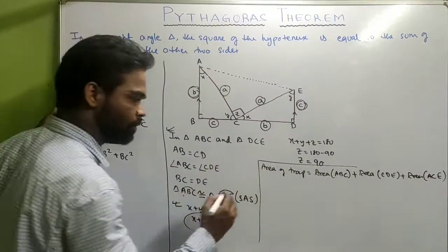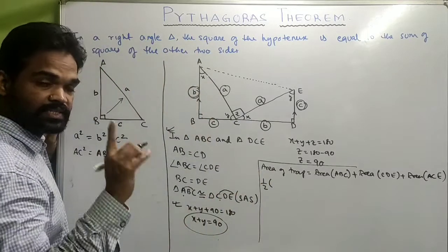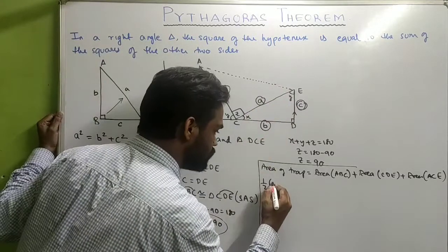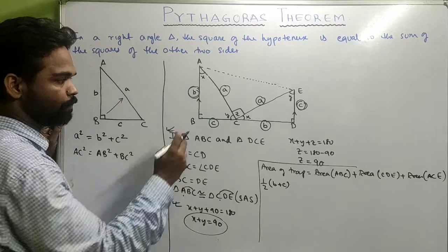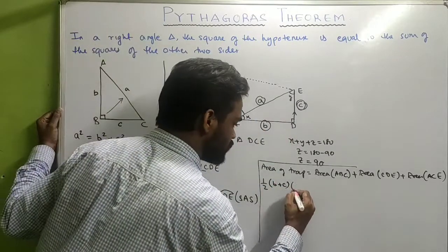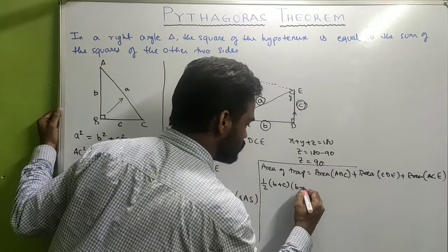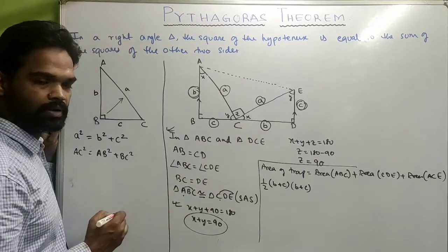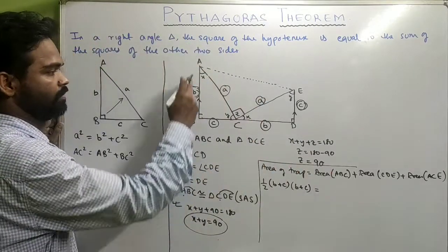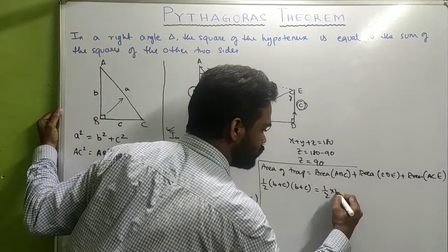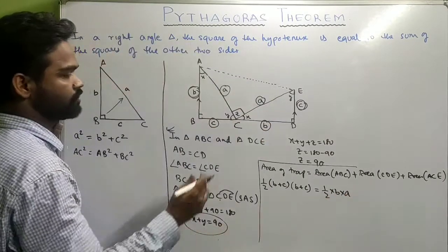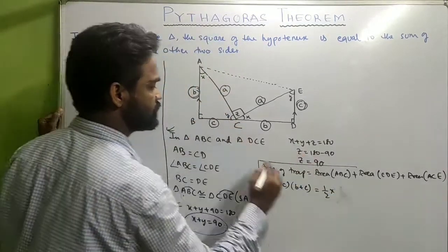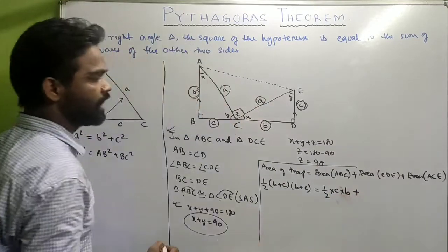Now area of trapezium, we know the formula, half into sum of parallel sides. Now I told you AB and ED are parallel, which is B plus C, into perpendicular distance between them, which is again B plus C. If you look at the diagram, these are small, these are capital, don't get confused. Area of triangle ABC is half into base into height. Base is C and height is B, plus area of CDE,